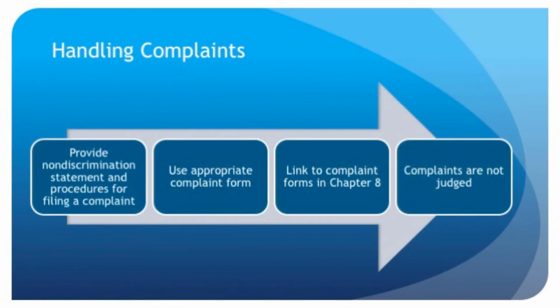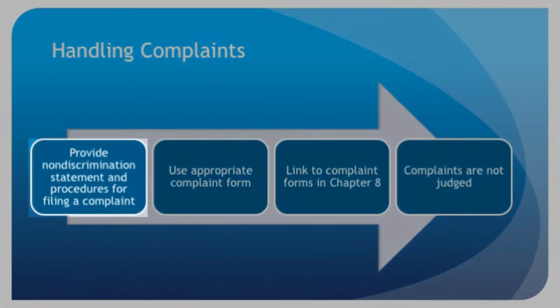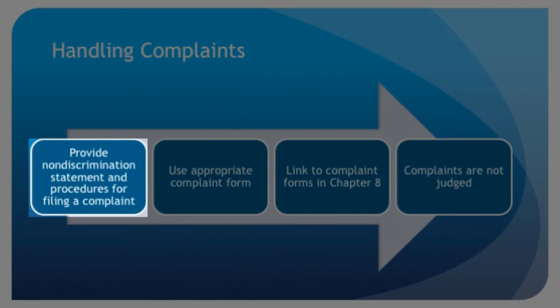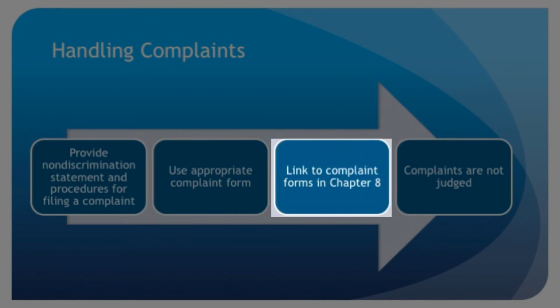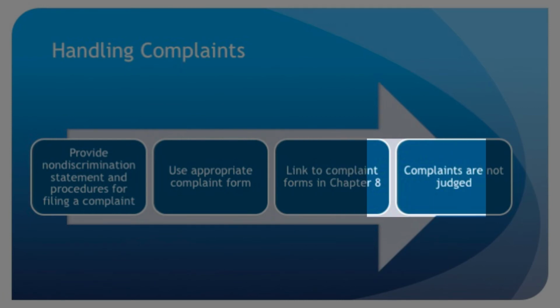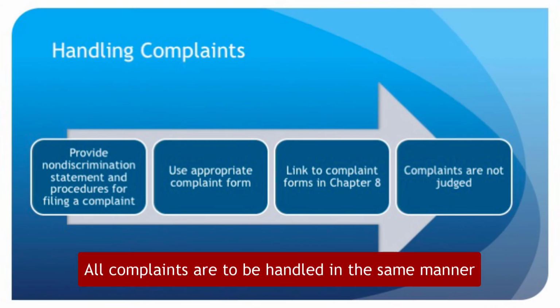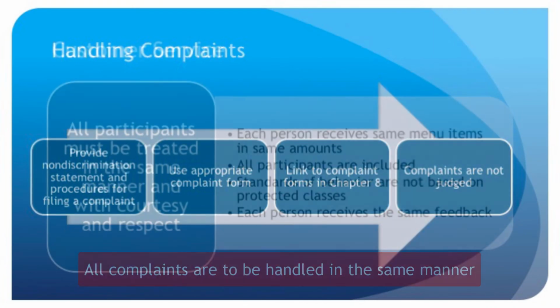If an agency receives a complaint of discrimination, provide the non-discrimination statement and procedures for filing a complaint to the person alleging discrimination. Use the appropriate complaint form to collect information. Links to the USDA and Iowa complaint forms can be found in Chapter 8. Complaints are not to be judged as serious or not serious, minor or non-minor. All complaints are to be handled in the same manner.